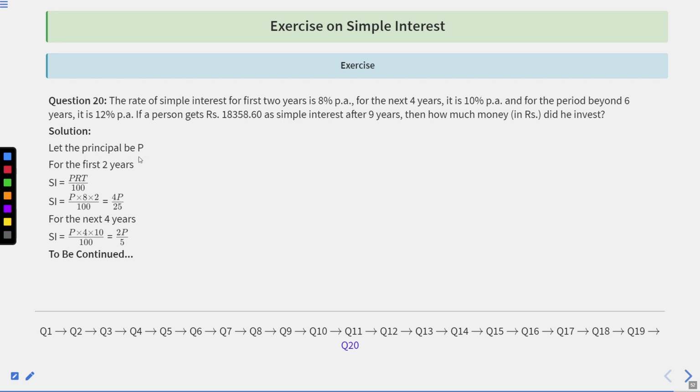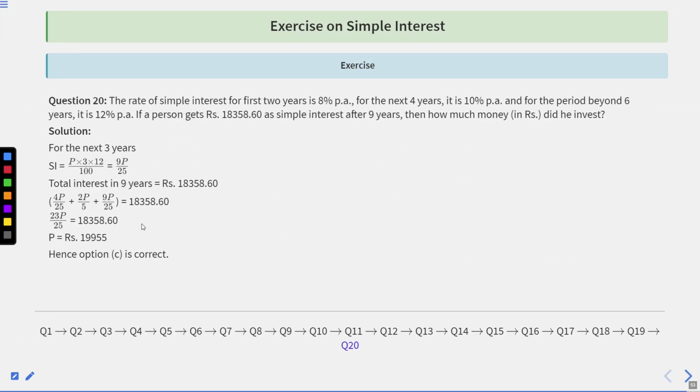Let the principal be P, and for the first 2 years, SI is equal to P into R into T upon 100. So simple interest will be equal to P into 8 into 2 upon 100, that is 4P upon 25. And now for the next 4 years, he will earn 10% per annum. So that means P into 4 into 10 upon 100, that is 2P upon 5. And for the next 3 years, he will earn 12%, that is P into 3 into 12 upon 100, that is 9P upon 25.